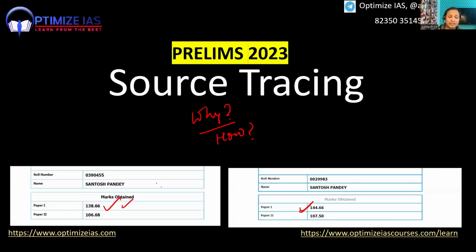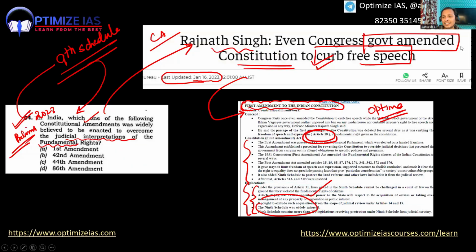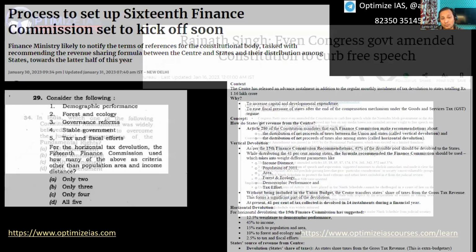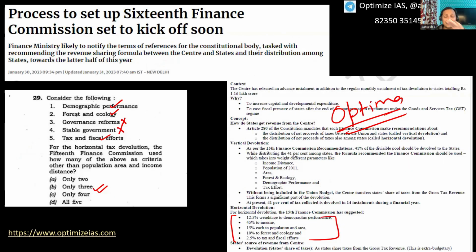I have scored 30 to 40 marks more than the cutoff. So I'm speaking from experience, when students struggle to even get the cutoff marks. I have scored more than 30, more than 40 above the prelims cutoff.